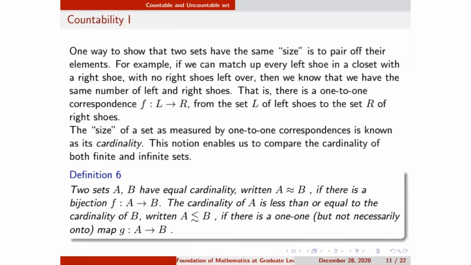If I define a map from set A to B and this map is 1-1 but not onto, then I'll say the number of elements in set A is less than or equal to the number of elements in set B.